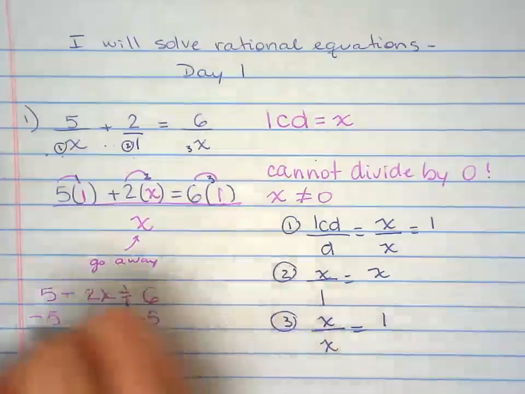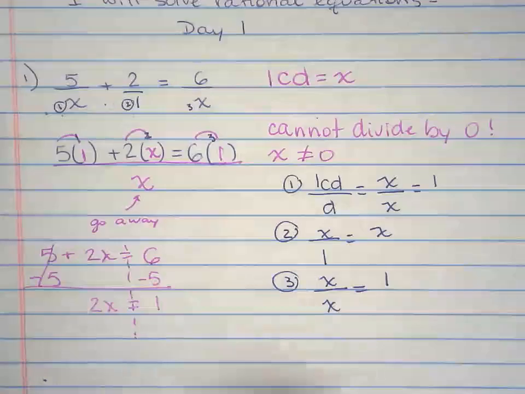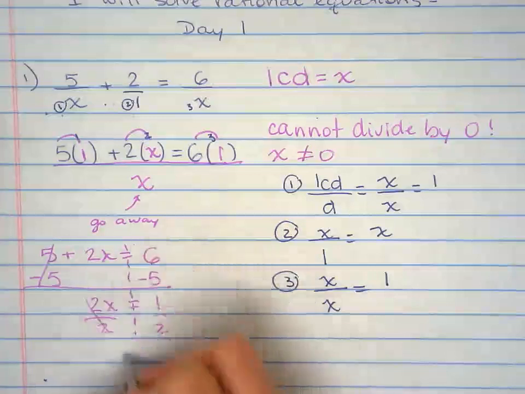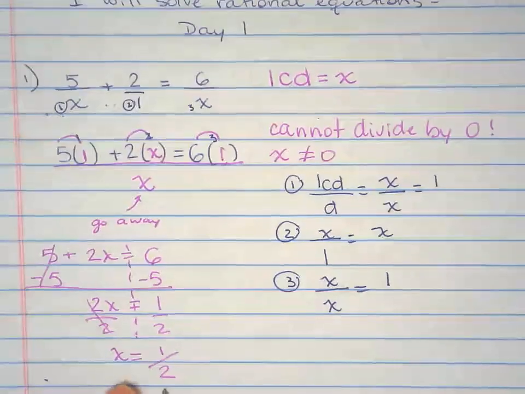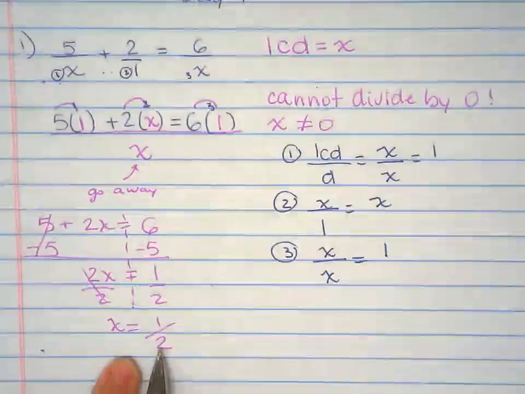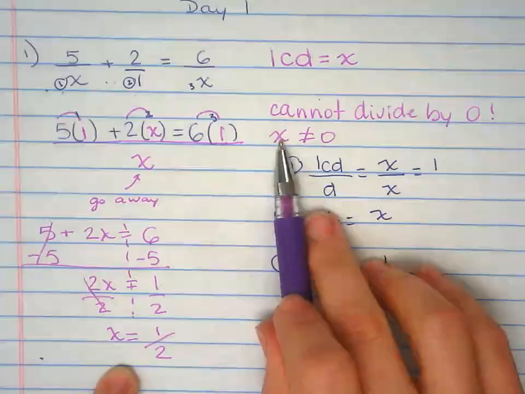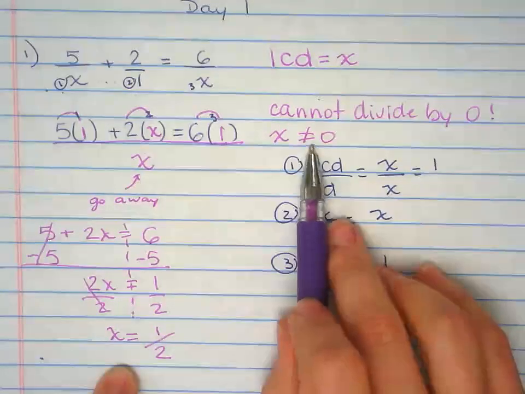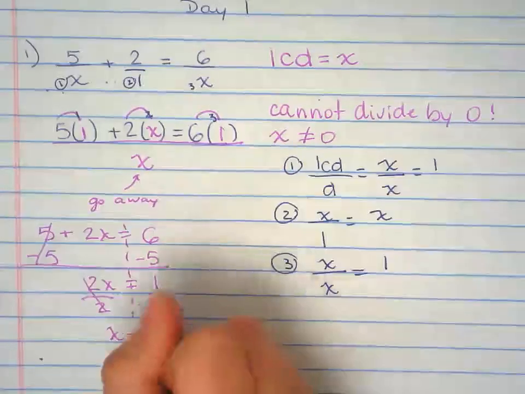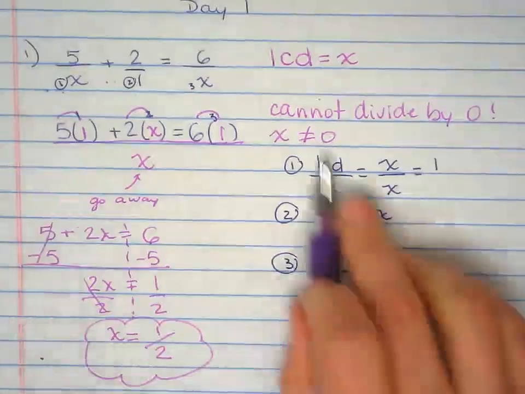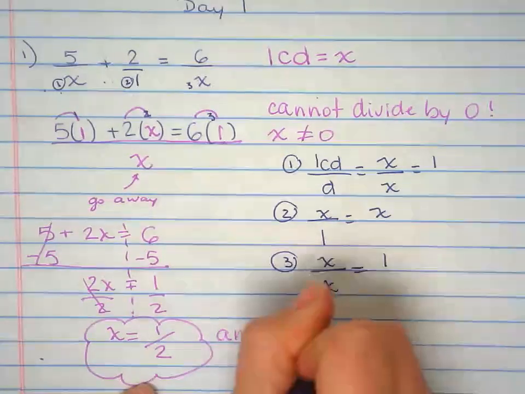Take away 5 from both sides. Bring this down. You have 1. Divide. You have 1/2. Now, before you write your solution, you need to check what x cannot be. The restriction here was x should be anything different than 0. And I got x equals 1/2. If I got x equals 1/2, that means it's not my restriction. That means this is a good answer.